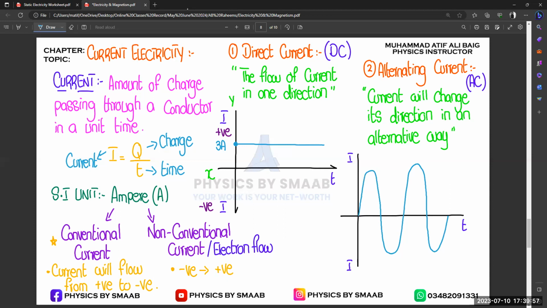Let's suppose time is at a stable point, say we are talking about 5 seconds. At only 5 seconds there will be a specific point, because time is an independent quantity. So that is why the variation of electric current is shown this way.